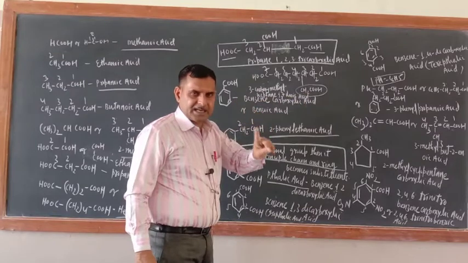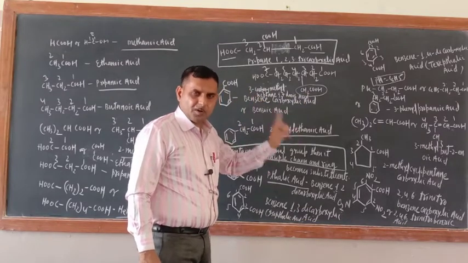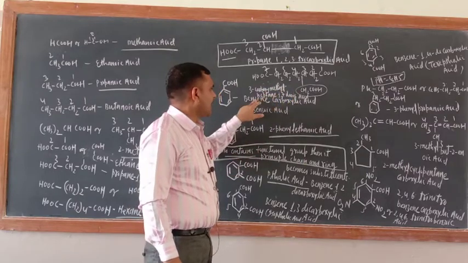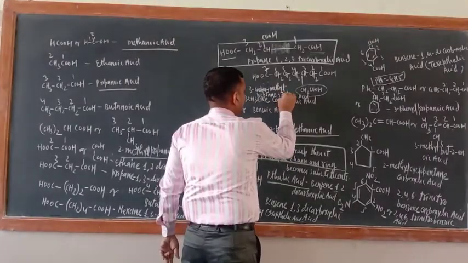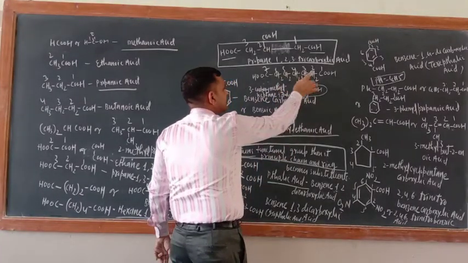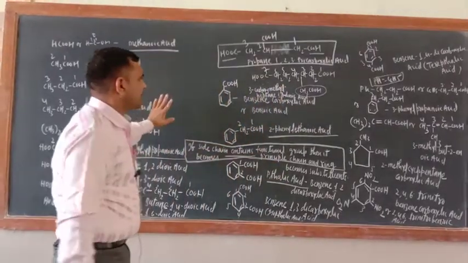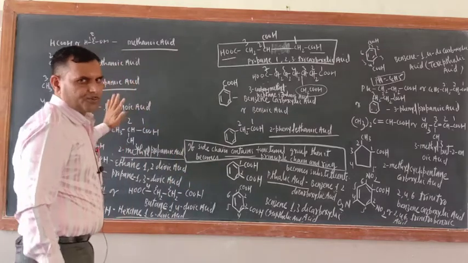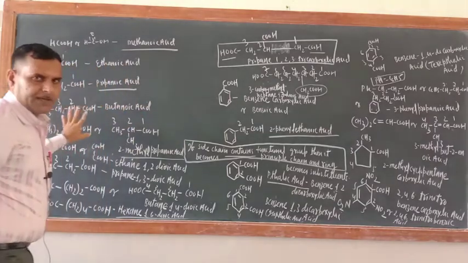Carboxy is added for the COOH group when COOH comes as a prefix. So, 3-carboxymethylheptane-1,7-dioic acid, because at the 1 and 7 positions the COOH group is there. In this way, the IUPAC nomenclature of carboxylic acids is completely done.